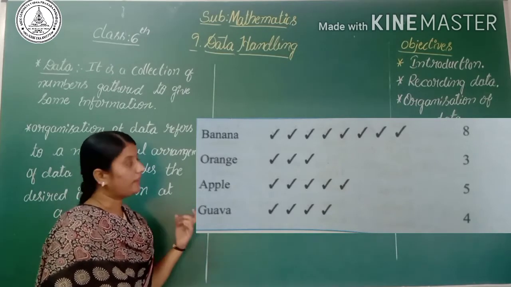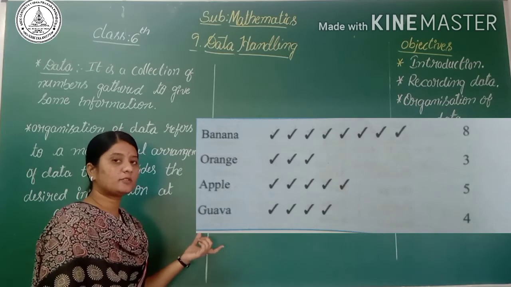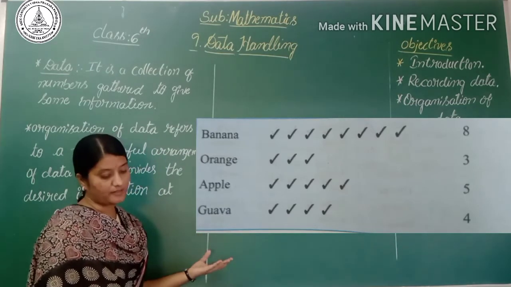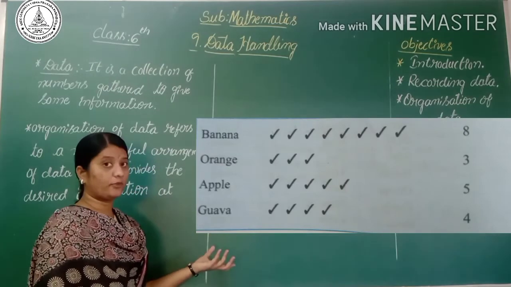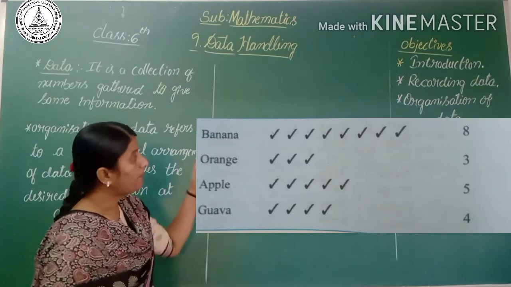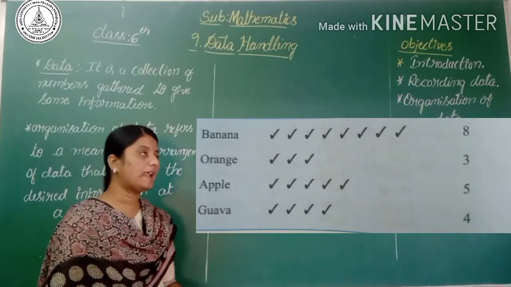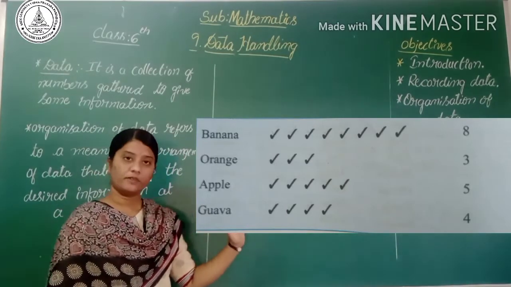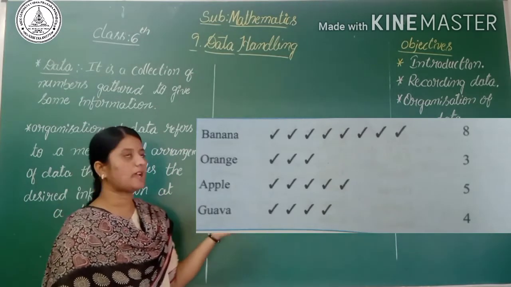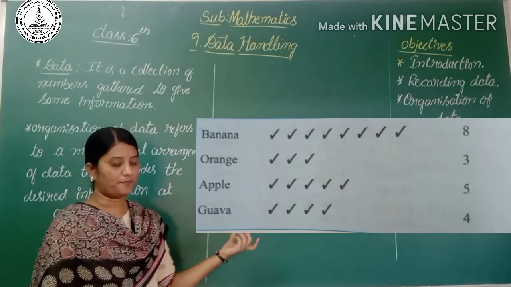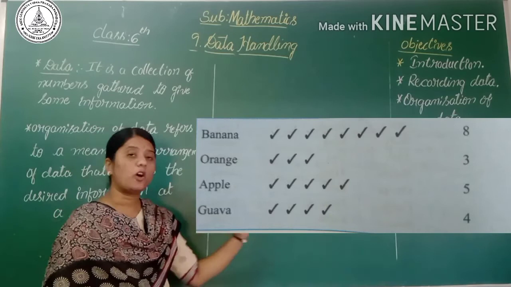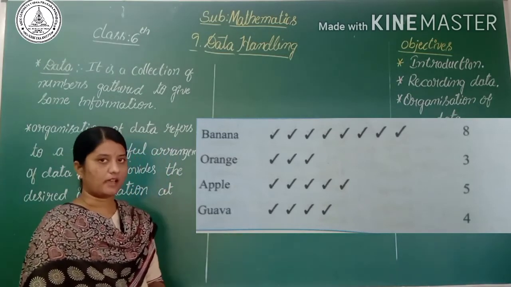Apple? 5 students. And the rest of the fruit is guava, which is 4 students. So in the class 8 students chose banana, 3 chose orange, 5 chose apple and 4 chose guava, right? This is the organization of data.